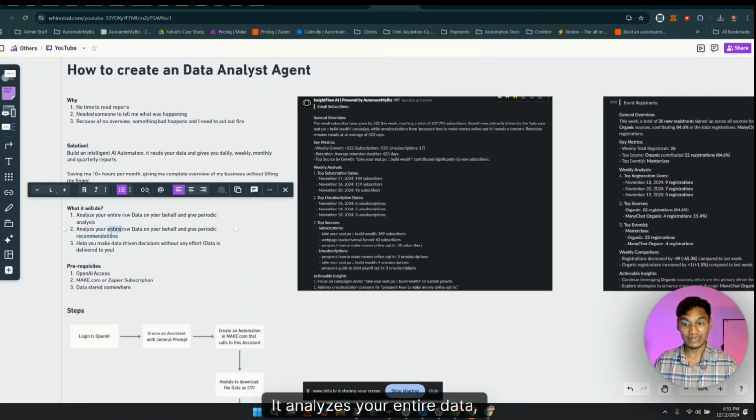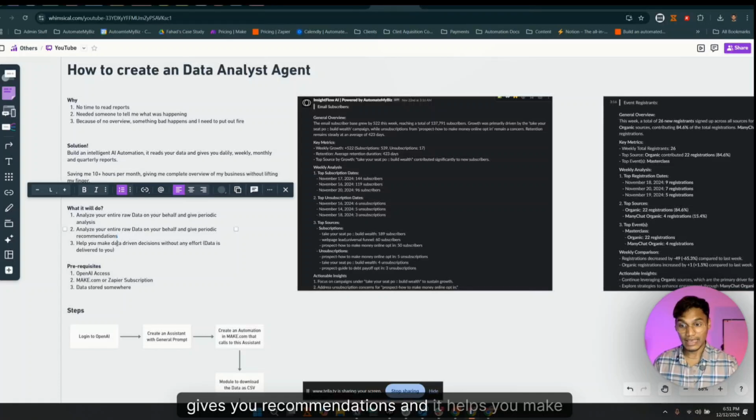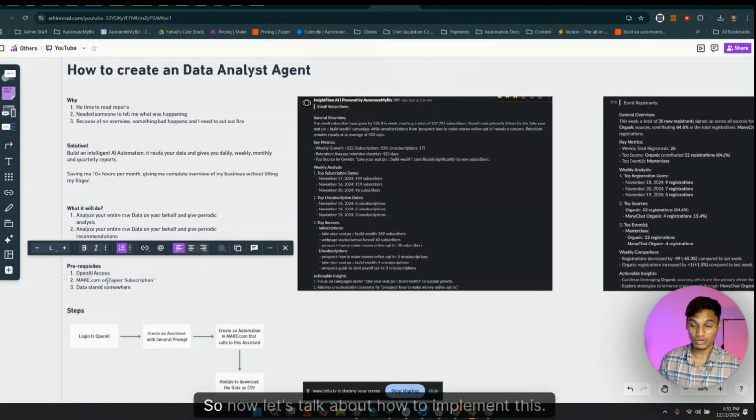It analyzes your entire data, gives you recommendations, and it helps you make data-driven decisions. So now let's talk about how to implement this. Before we implement this, we need three core things.